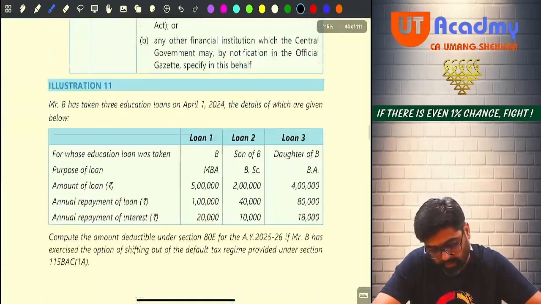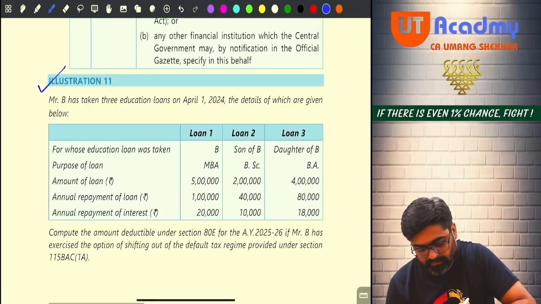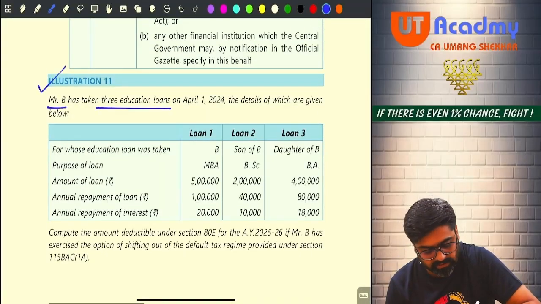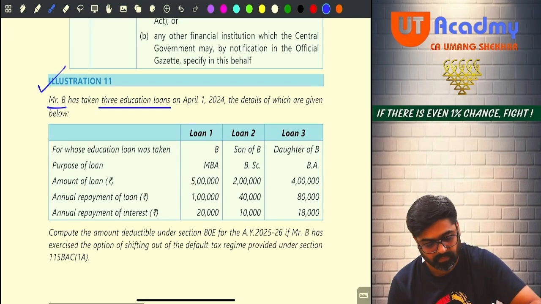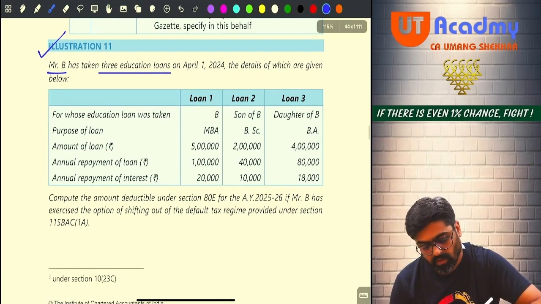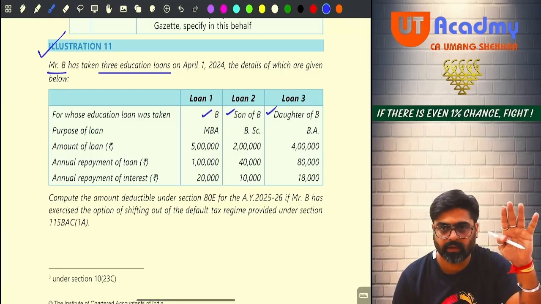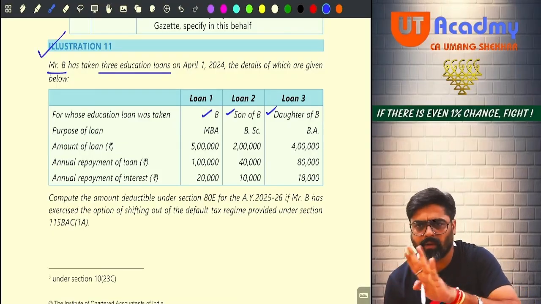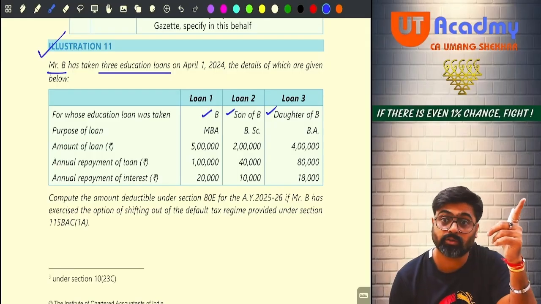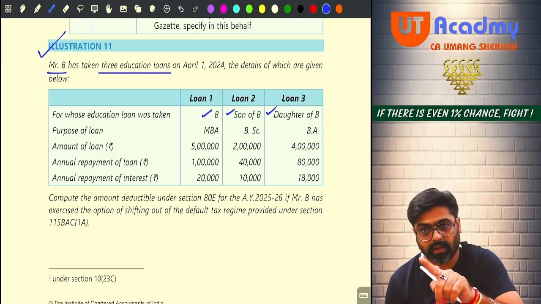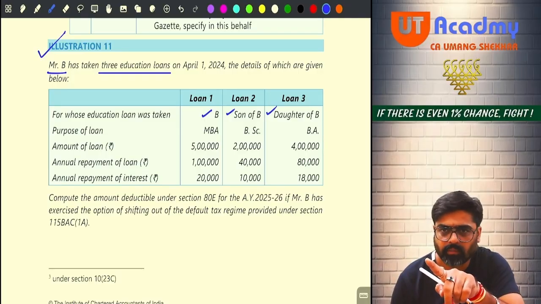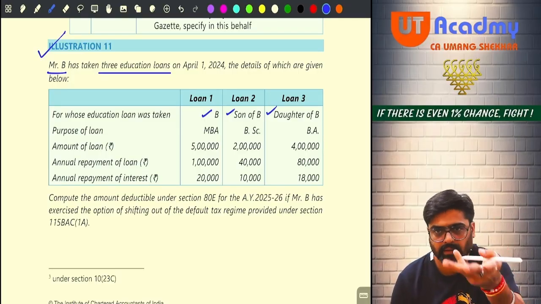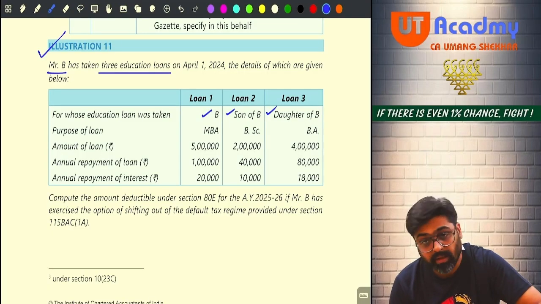Okay, 11. Mr. B has taken 3 educational loans on 1st April 24, the details of which are given below. For whose education was the loan taken? For himself, his son and daughter. So the loan is taken for eligible persons: self, spouse, children. Children may or may not be dependent on me, or a student of which I am a legal guardian. So for myself, my son and my daughter, I can take the loan. Purpose of loan, MBA.